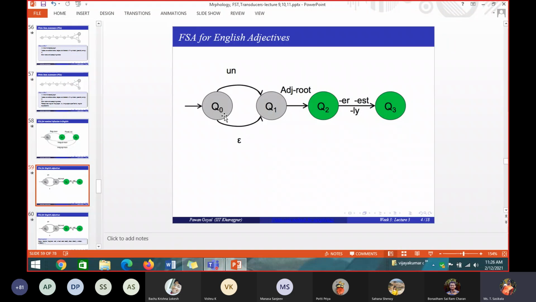So it can take only the adjective word or an adjective word having a prefix, and the prefix means only un. Or it will have a root word with suffixes only ER, EST, LY, or it can have a root adjective with the prefix and with suffix ER, EST. All these combinations it will take. So can you tell me whether the word unreal is accepted by this or not?